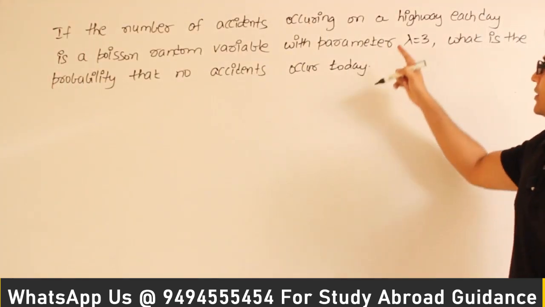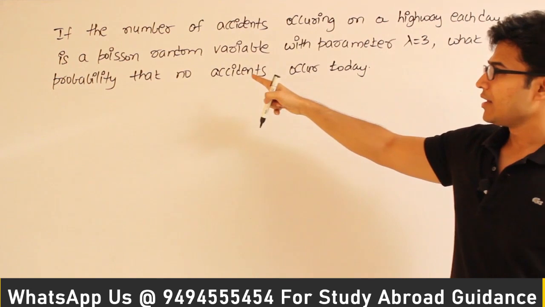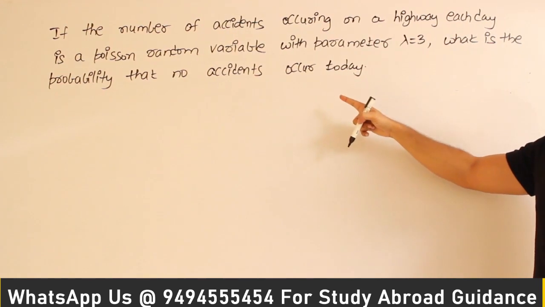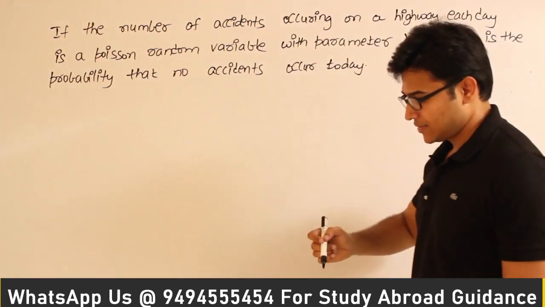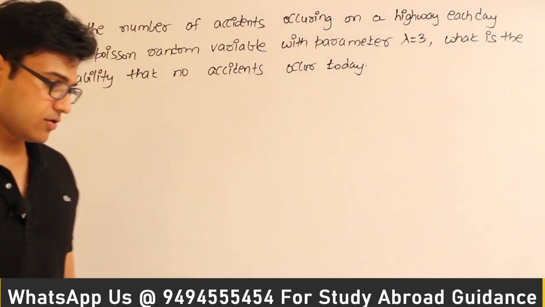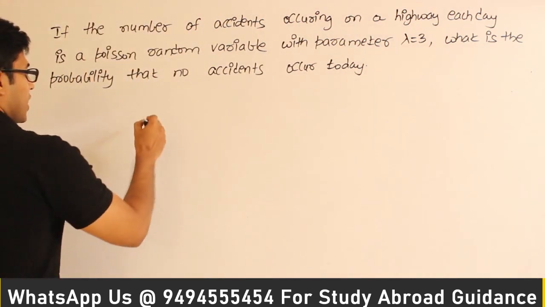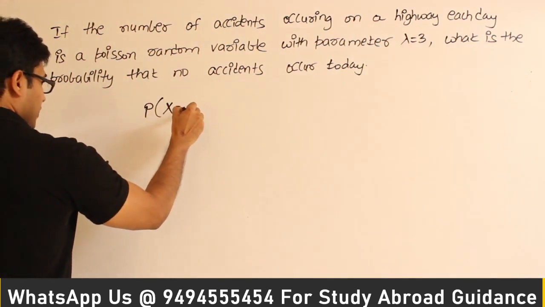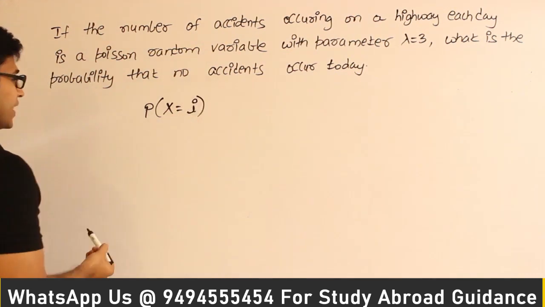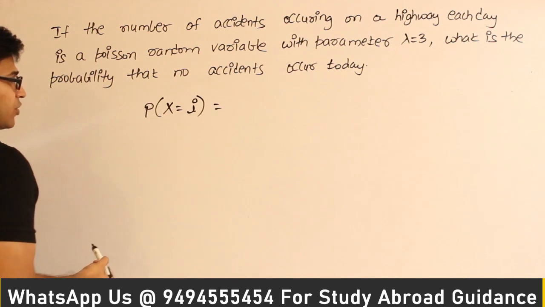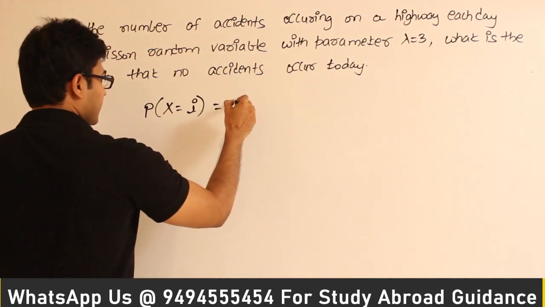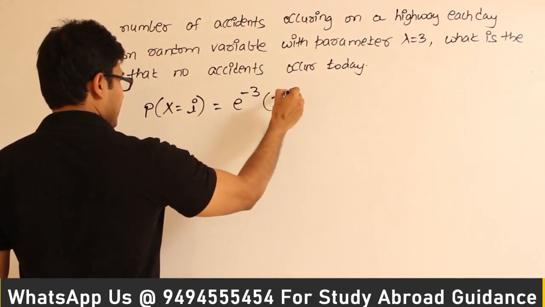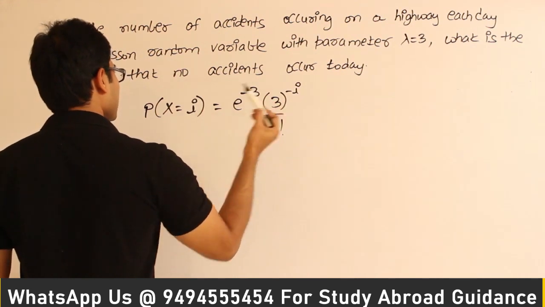If the number of accidents occurring on a highway each day is a Poisson random variable with parameter lambda equal to 3, then what is the probability that no accidents occur today? Which means they are saying that if you try to find out the number of accidents that will occur on a highway, let's say we denote it with a random variable capital X, then the probability that there will be i accidents on the highway is given by this distribution, Poisson distribution, which means it is given by e power minus 3 into 3 power i divided by i factorial, right?